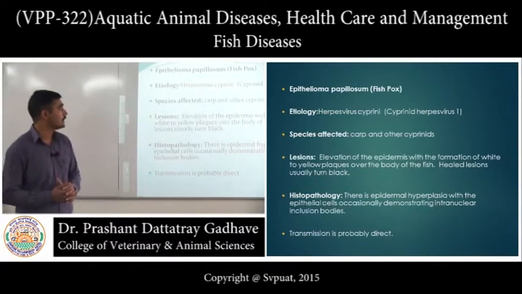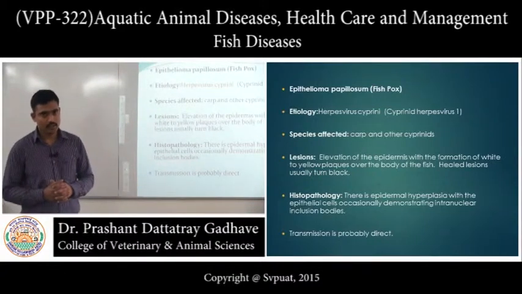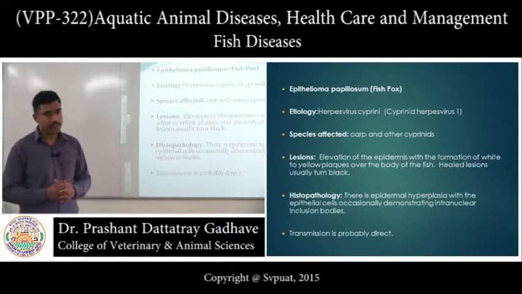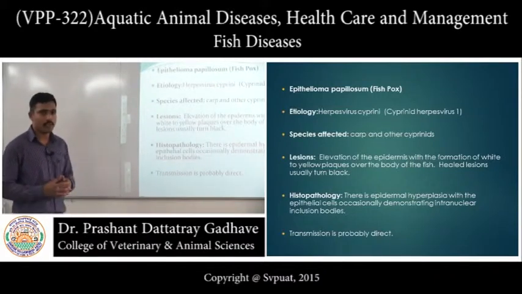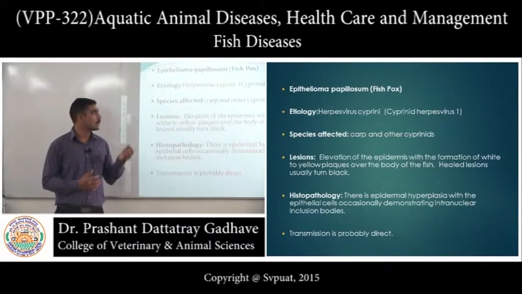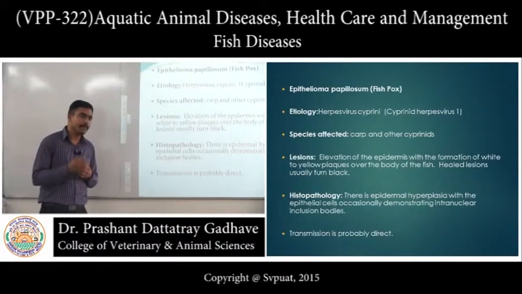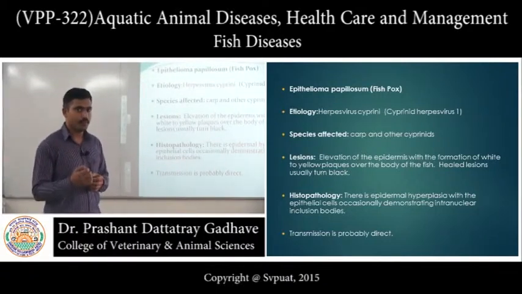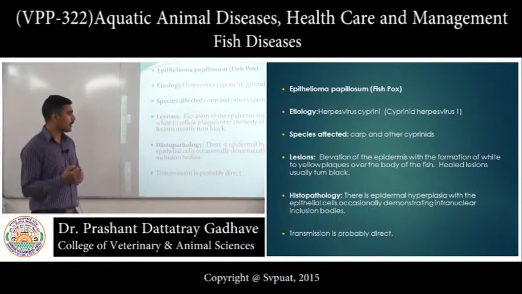The causative agent is cyprinid herpesvirus 1. This is the serotype, herpesvirus 1. Cyprinid herpesvirus 3 causes viral hemorrhagic septicemia, while cyprinid herpesvirus 1 is causing fish pox. This disease mostly occurs in cyprinids and peculiarly in carp. A typical lesion is the formation of plaques on the body of a fish. Whitish plaques are formed on the body of a fish which are very hard in nature.